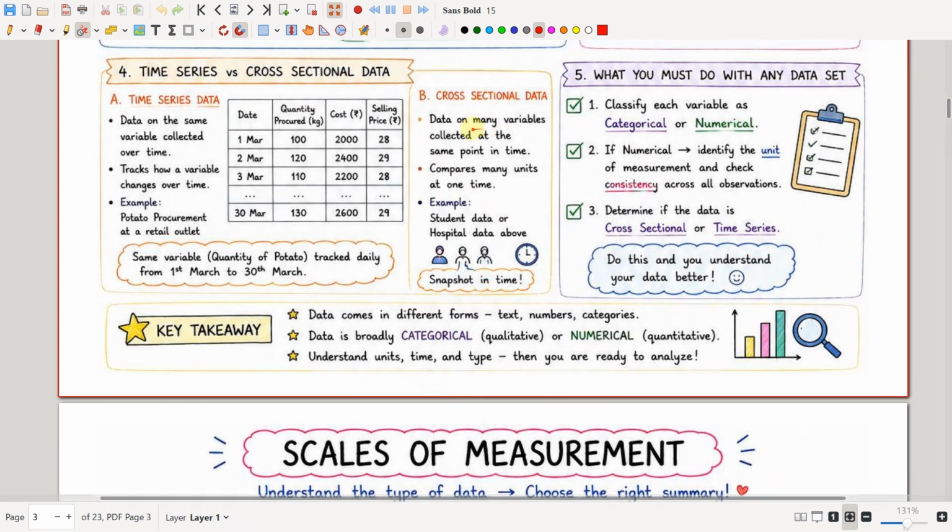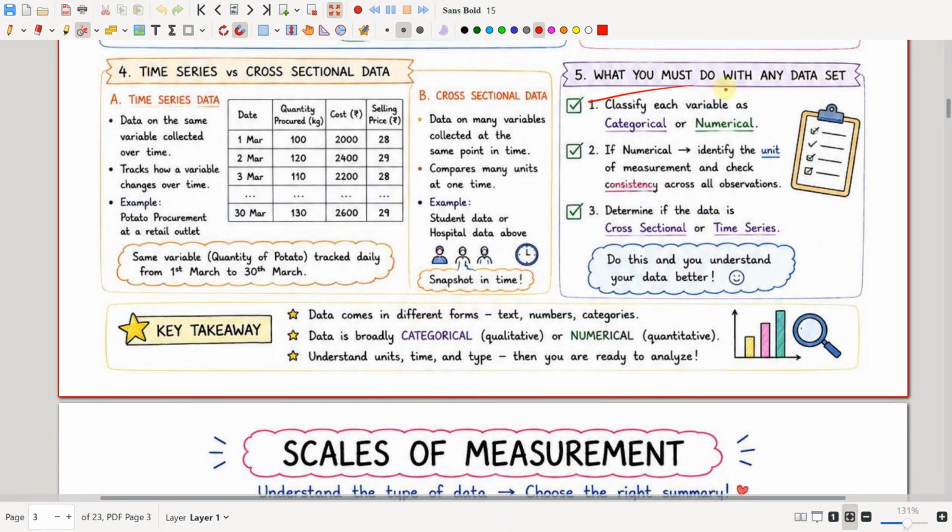Data on many variables collected at the same point in time. So it compares the same point in time, which means time is fixed. It compares many units at one time. Okay, so student data or hospital data, these are all at one time. Take the marks data: the exam was conducted on the same day for all the students, but we are collecting for different students, right? This is what we call cross sectional data.